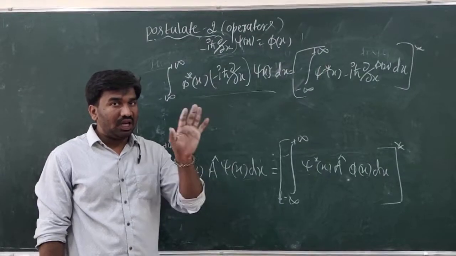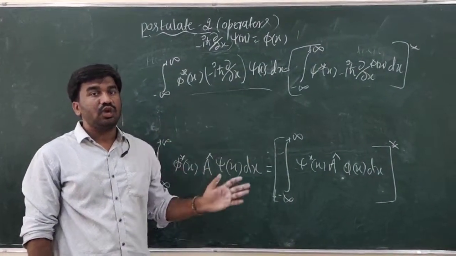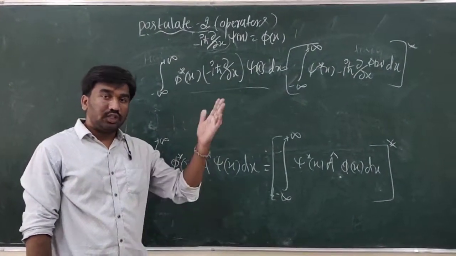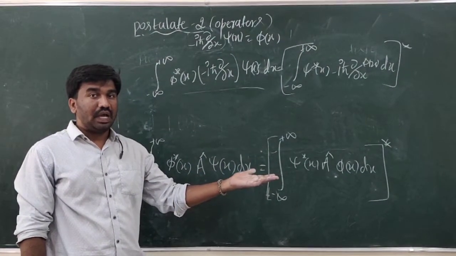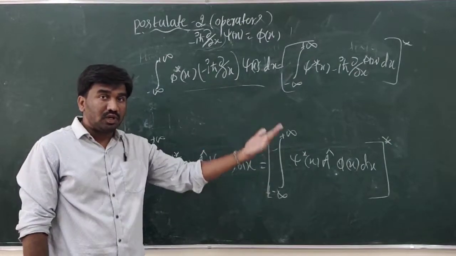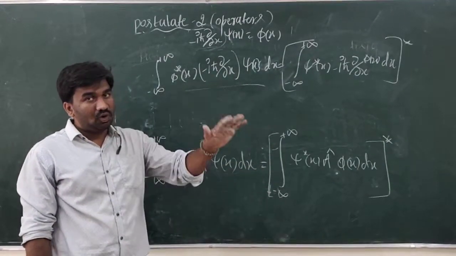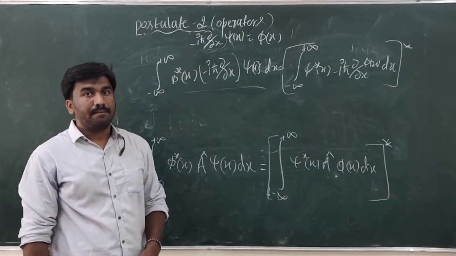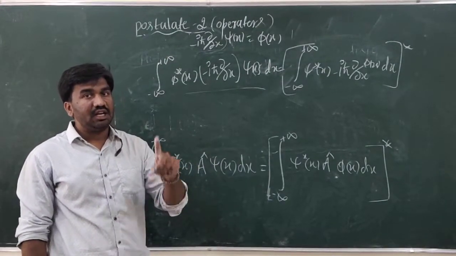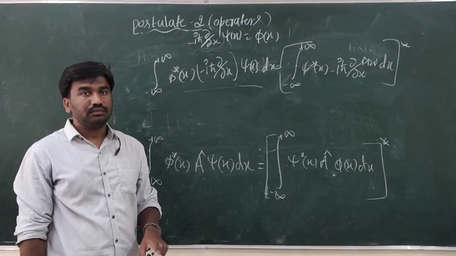These quantum mechanical operators must be linear and also Hermitian. What are those observable quantities? Position, momentum, energy, angular momentum, linear momentum. These are all observable quantities, and they are replaced by their corresponding quantum mechanical operators. But these operators must be linear and also Hermitian.